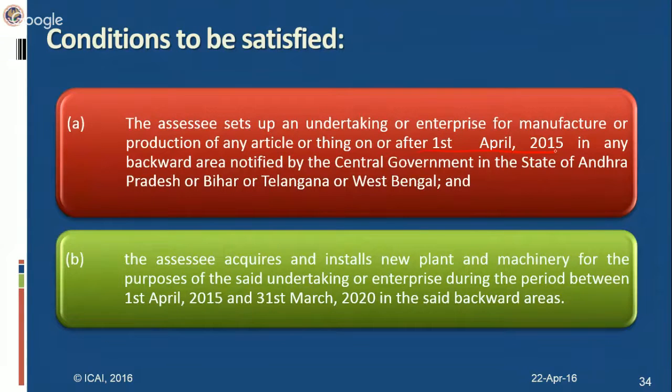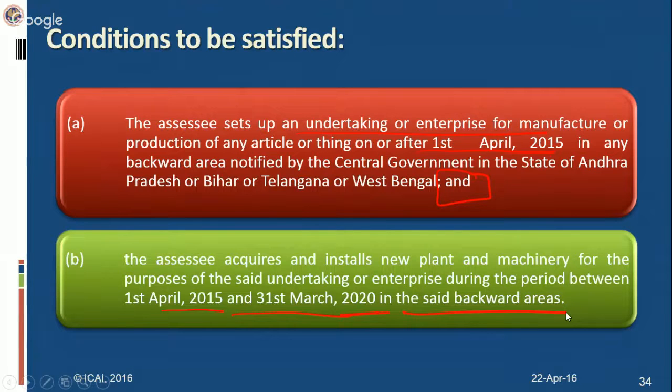It is not that if you have set up the industry before 2015, and if you acquired in those areas a new plant and machinery this year, you would be eligible for this deduction. These are both cumulative conditions. They have to satisfy both conditions: they have to set up the undertaking or the enterprise on or after 1st April 2015, and you have to acquire and install the new plant and machinery between 1st April 2015 and 31st March 2020 in the said backward areas.